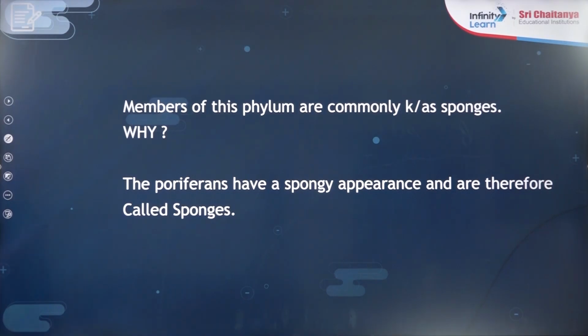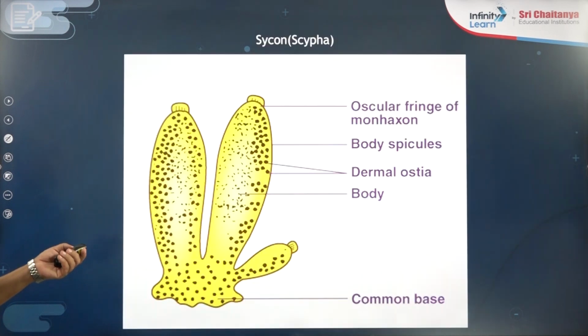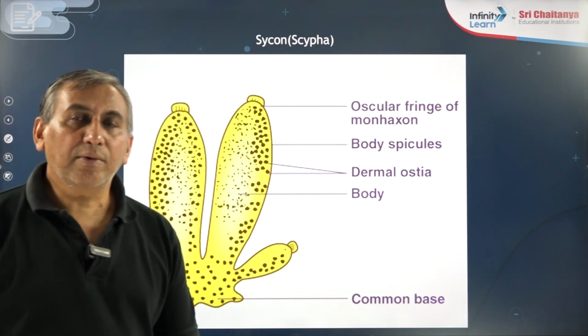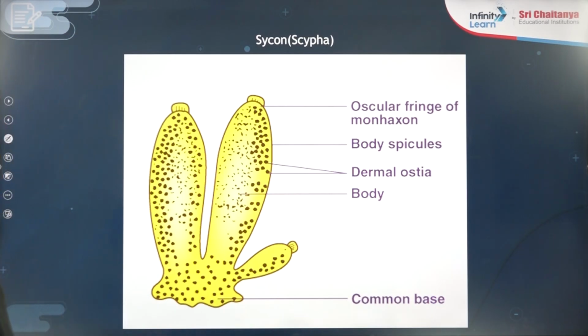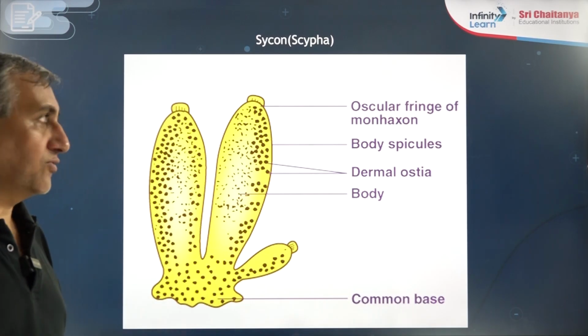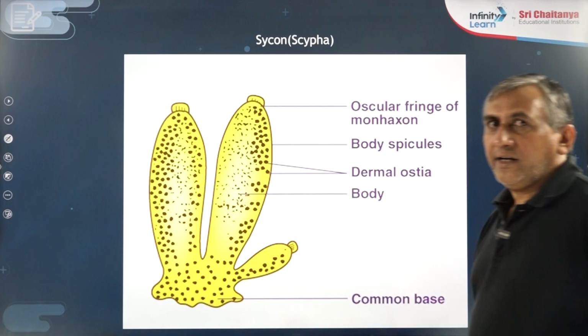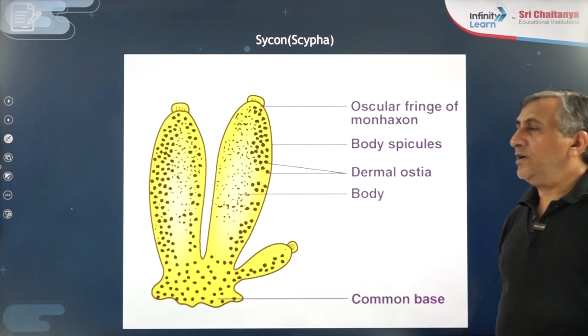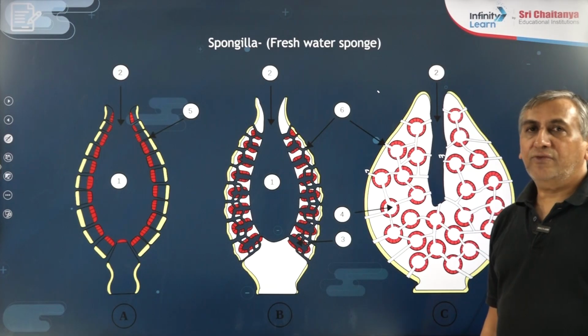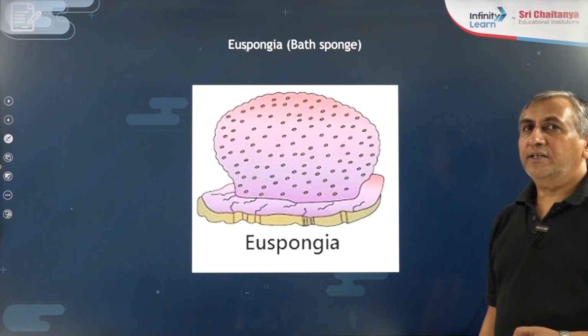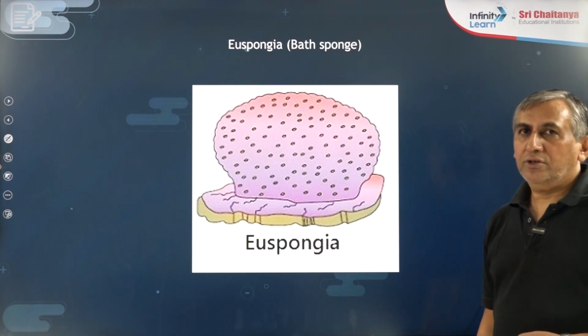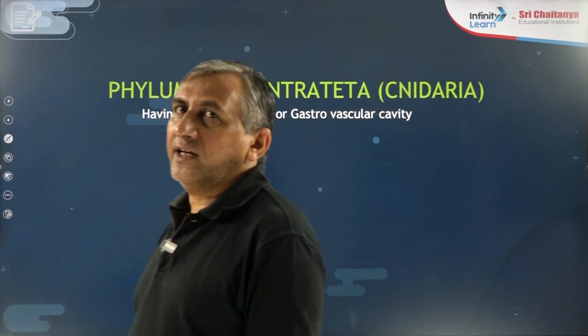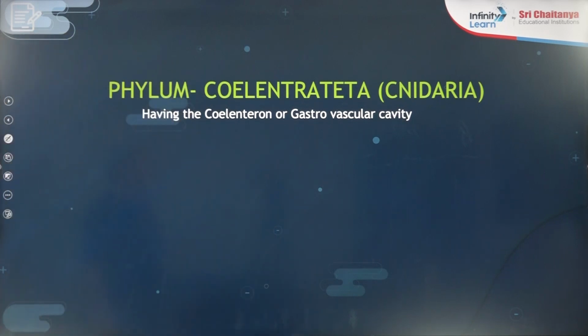The animals of phylum porifera are known as the sponges because of their soft appearance. Just see what examples are included in phylum porifera. You have to remember 3 examples of NCERT. One is Sycon, Scypha. Second is Spongilla, freshwater sponge. And next is Euspongia, known as the bath sponge. So this is the first phylum of the animal kingdom that you have to remember, porifera.